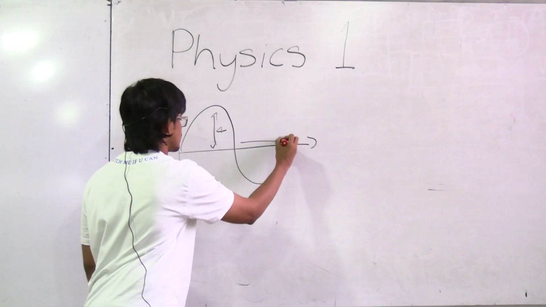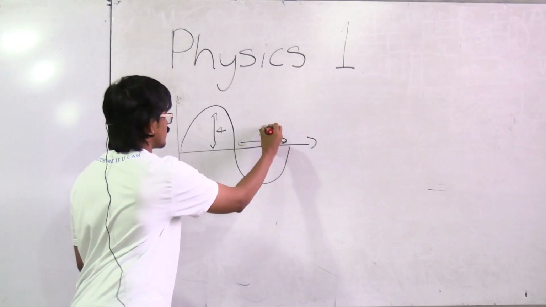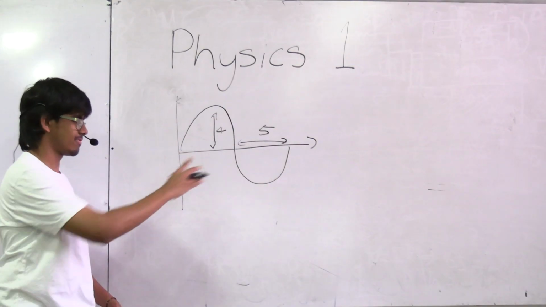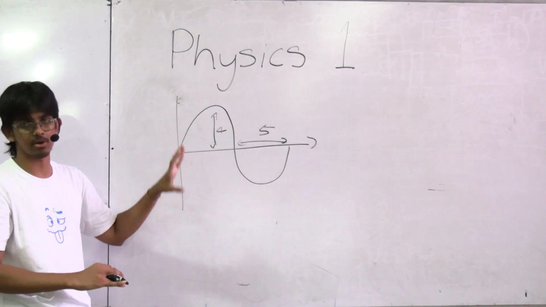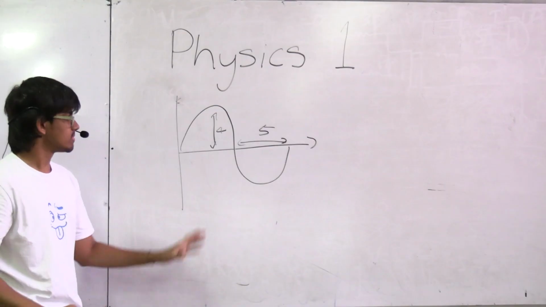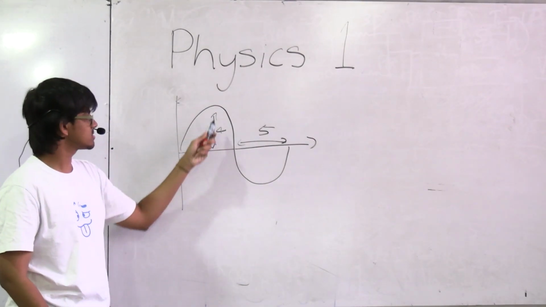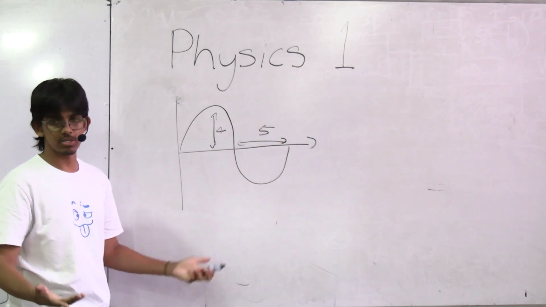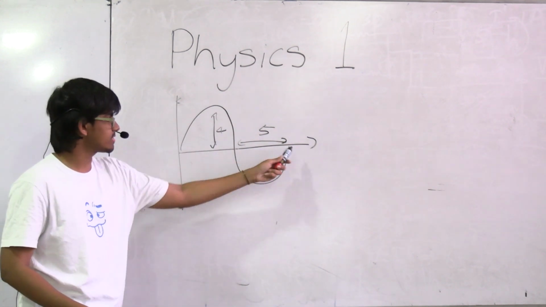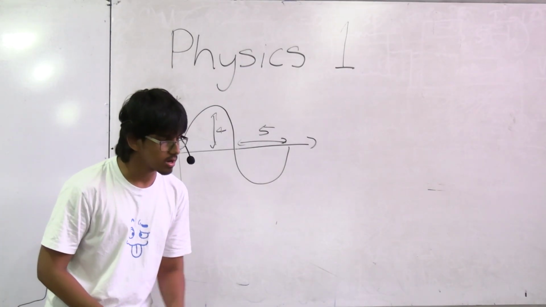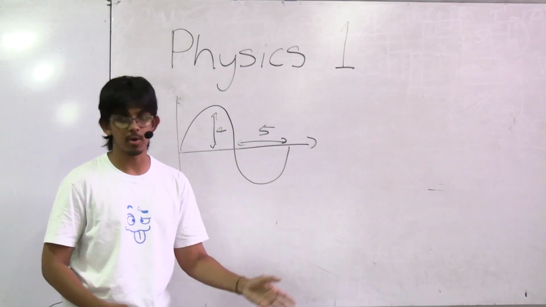This diagram continues towards the right side, but for now, this is the information you're told: this height here is 4 centimeters, and this length is 5 centimeters, and what it's asking you for is the amplitude and the wavelength.